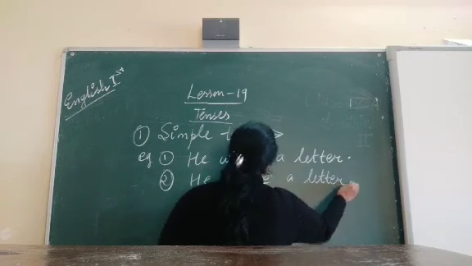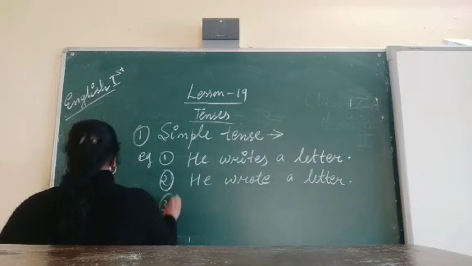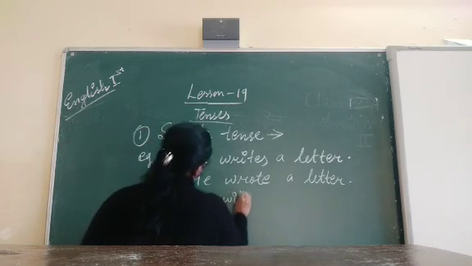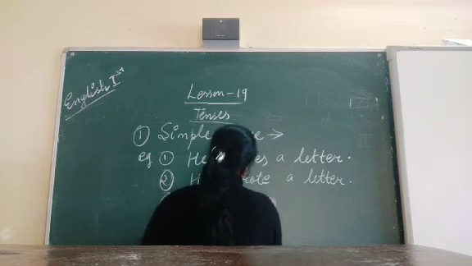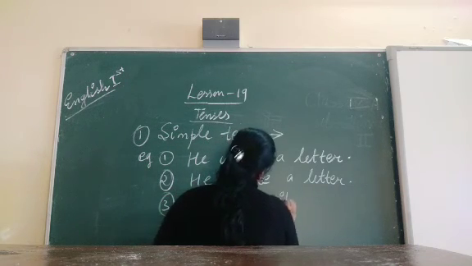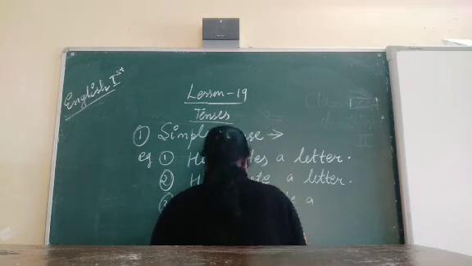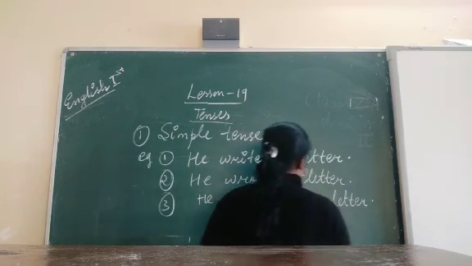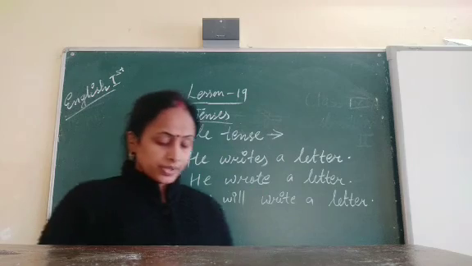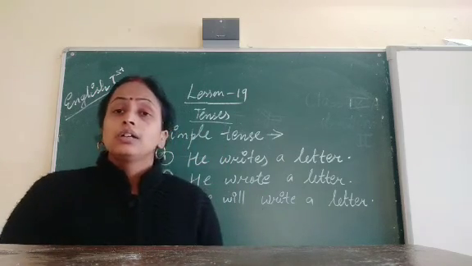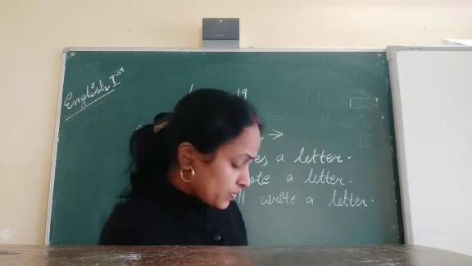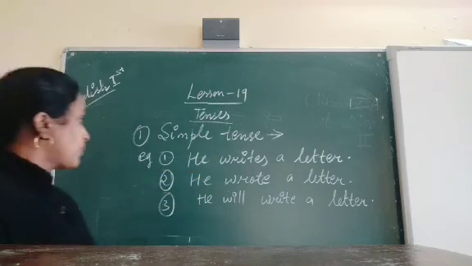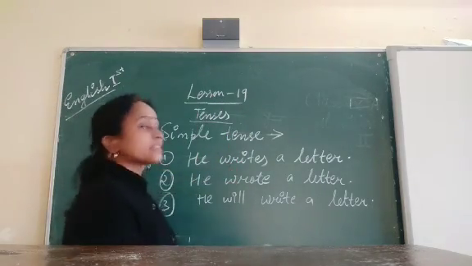Now the third one: he will write a letter. Now here we will discuss all. In the first sentence, what is the verb here? The verb is writes.